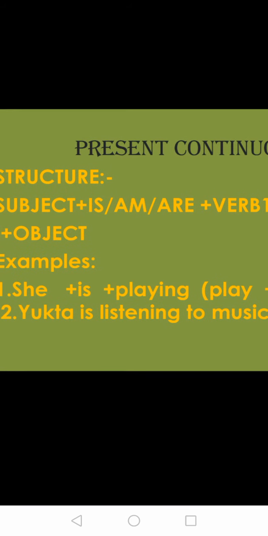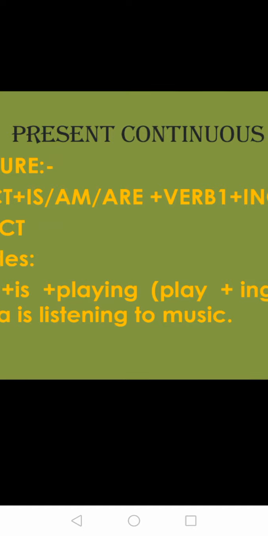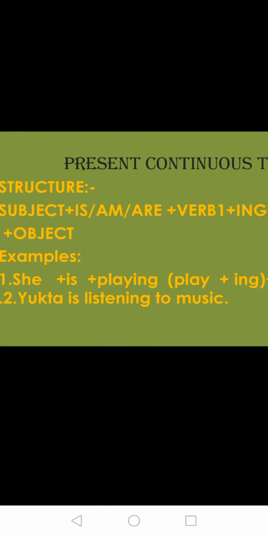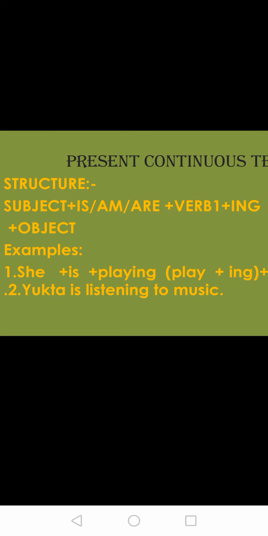Again the structure is subject plus is/am/are plus V1 plus ing plus object. Whenever we are writing continuous tense, we need V1 plus ing.